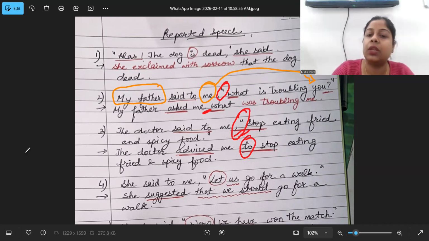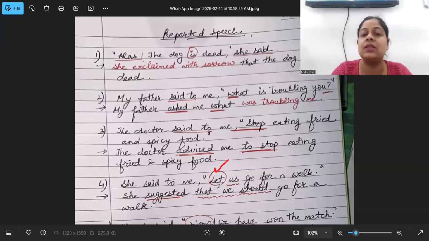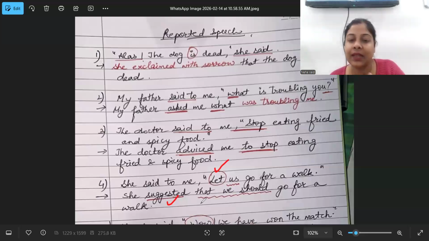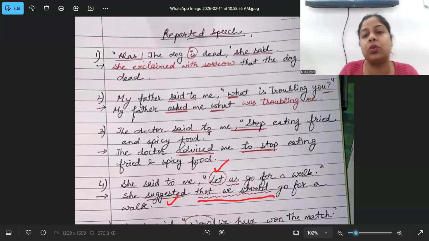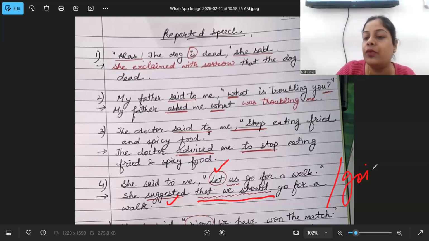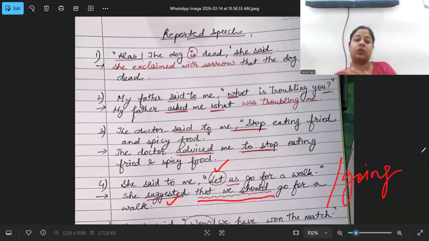Next, very, very important, the concept of let. Many students don't even know how to convert these let sentences. So we use the concept of suggested. There are two ways to use it. She suggested that we should go for a walk. So you have to use that plus we should on your own. That we should, or she suggested, you can use the alternate method of she suggested going out for a walk.